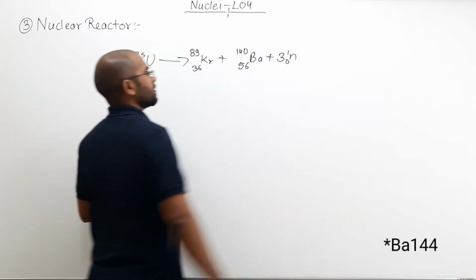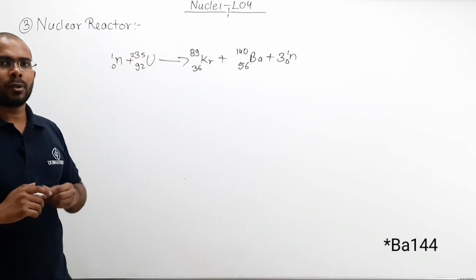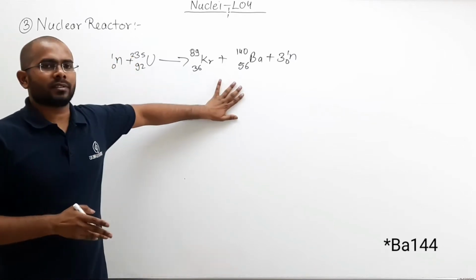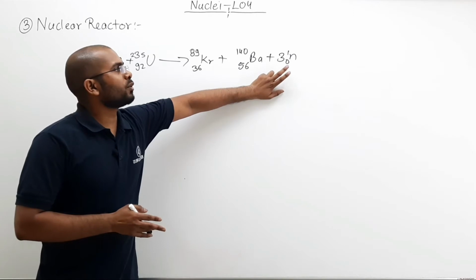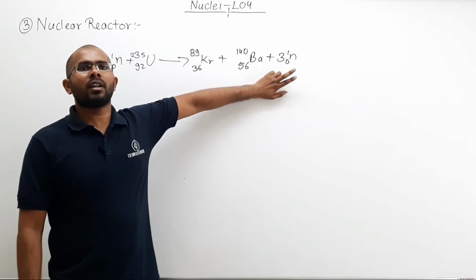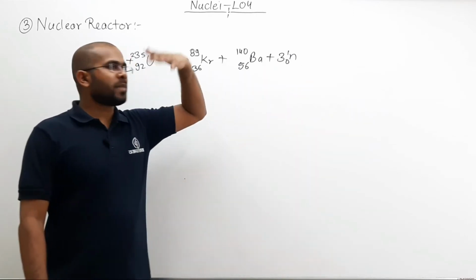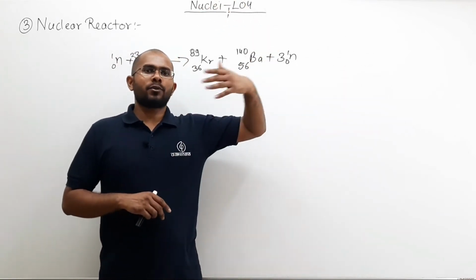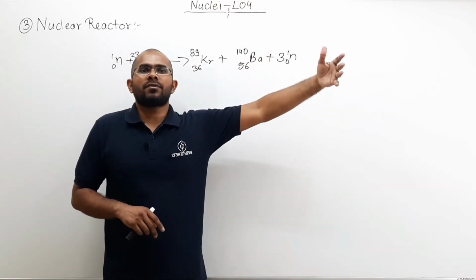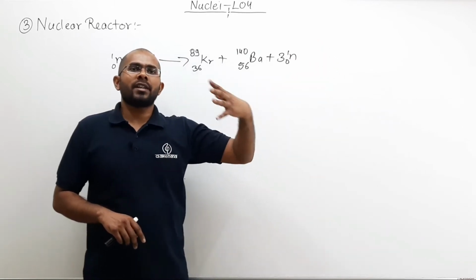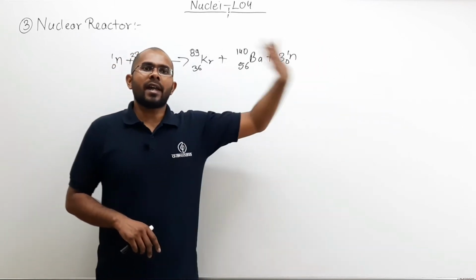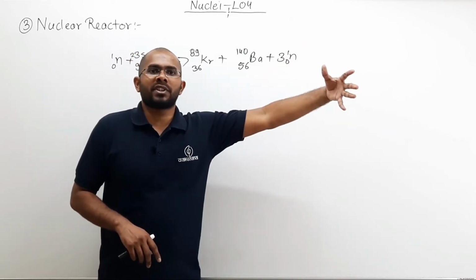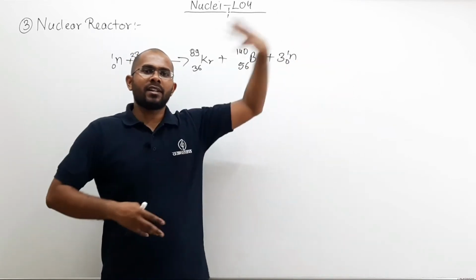These 3 neutrons are very important. What is happening here is that I created one reaction and these 3 neutrons will further go on to make 3 more reactions, and out of those, 9 neutrons will be created, and those 9 neutrons will initiate 9 more fission reactions, and after that 27 more fission reactions, then 81 and so on.